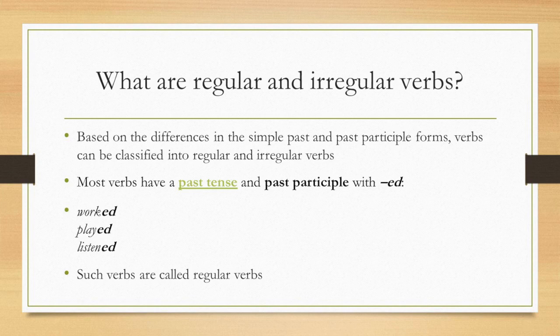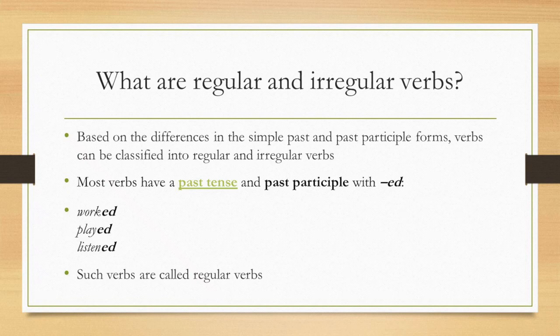Most verbs have a past tense and past participle with "ed". That is, we can form the simple past and past participle form of most verbs by simply adding "ed" to the verb. For example, look at the word work.